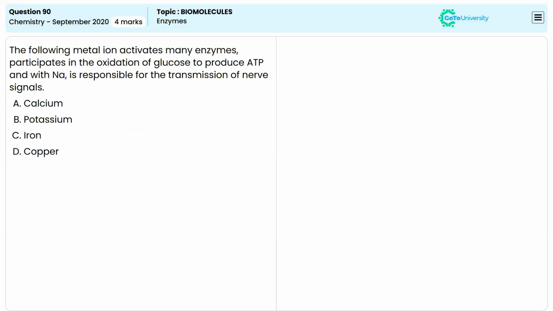Coming to the next question, here we have some metal ions. It is given that the metal ion is activating many enzymes and participating in the oxidation of glucose to produce ATP, and with sodium it is responsible for the transmission of nerve signals. We have to identify the one which activates many enzymes, participates in the oxidation of glucose to produce ATP, and with sodium is responsible for the transmission of nerve signals as well.